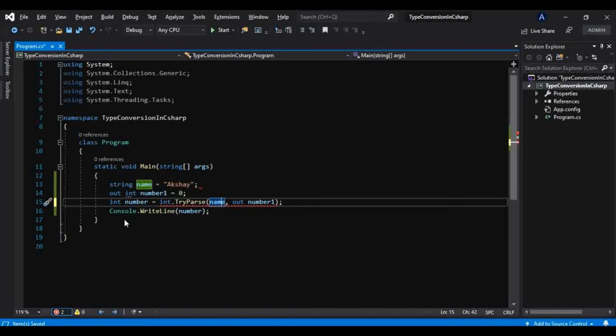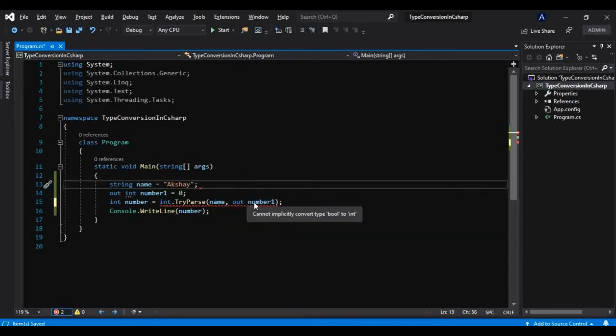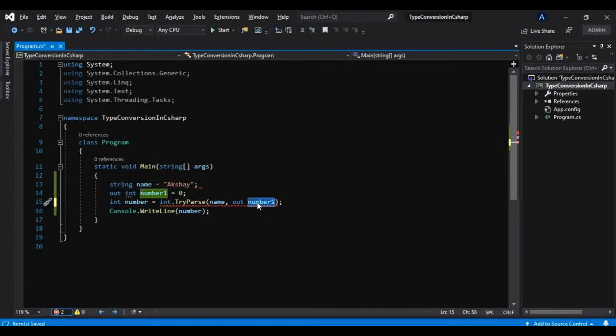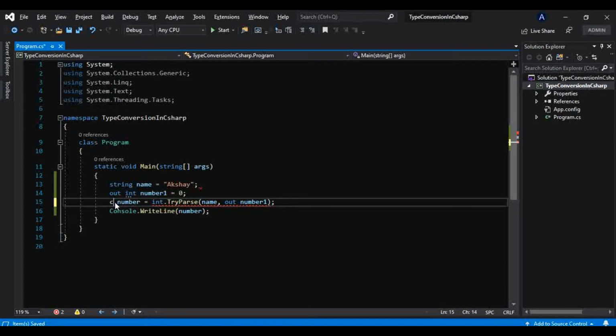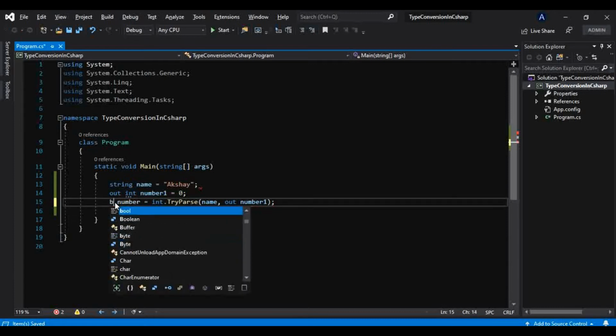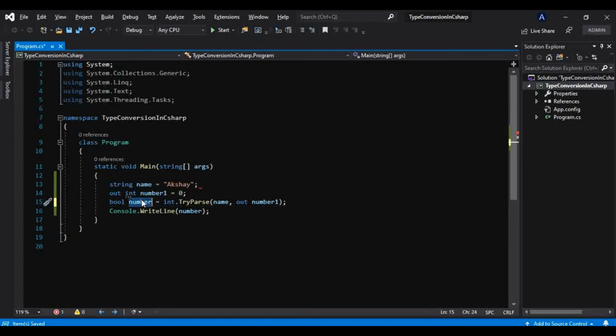So now we know we have to convert that to int, and that's why we have passed one out parameter, an integer type parameter, here. Now we have to store the result into some boolean type variable, let's say with the name check.